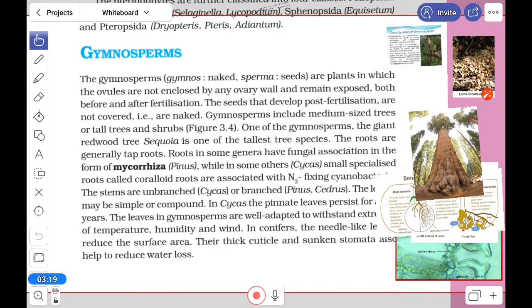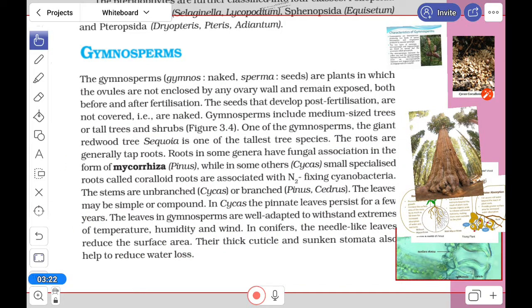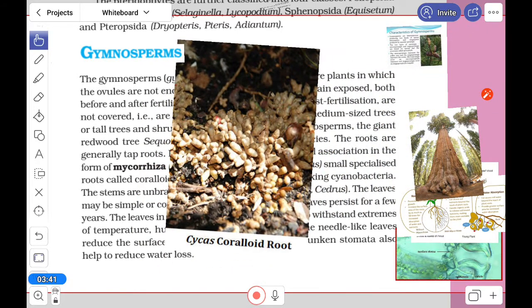All right. Now next, in Cycas also, an association is there. Coralloid root association with nitrogen-fixing cyanobacteria. If I show it here, you can see this is the symbiotic association. Here it can fix nitrogen, and also it can produce asparagine, citrulline, this type of amino acid, which is very important to the plant. Okay.